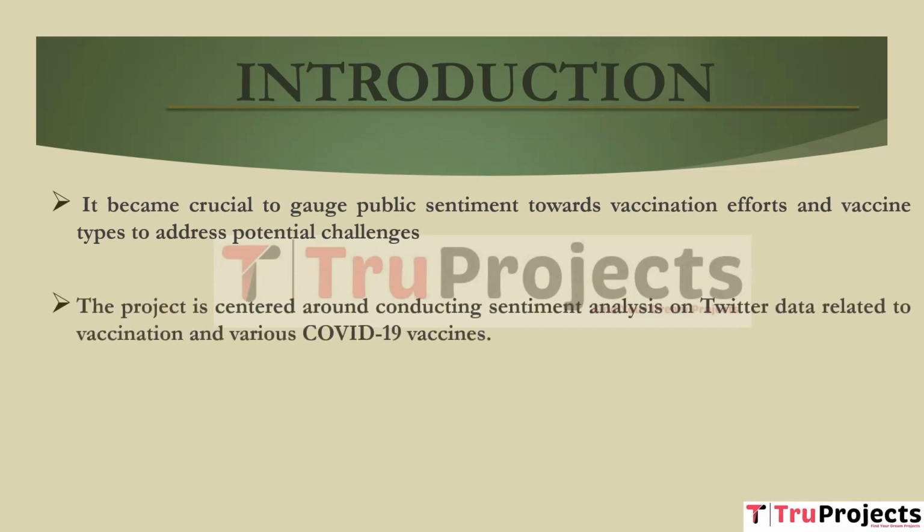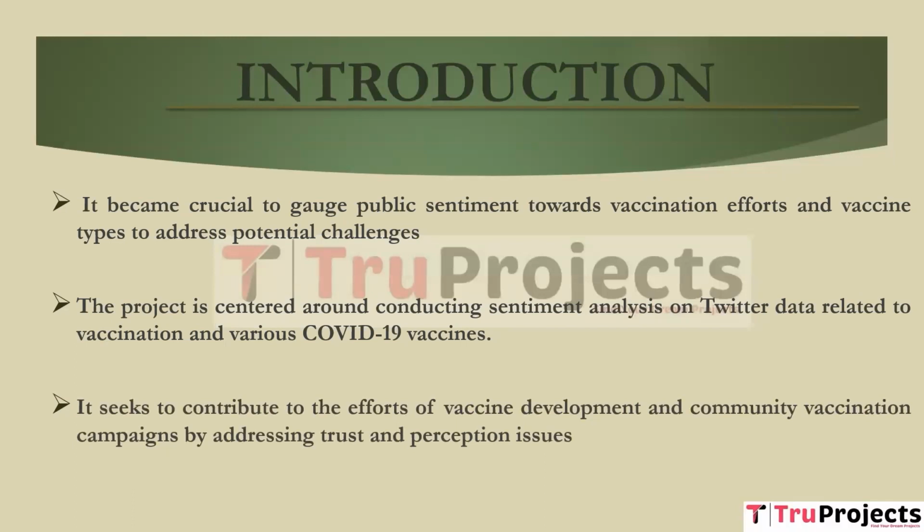The project is centered around conducting sentiment analysis on Twitter data related to vaccination and various COVID-19 vaccines. It involves the use of deep learning techniques to understand and categorize the sentiments expressed by Twitter users. The project aims to tackle issues such as vaccine hesitancy and misinformation by providing valuable insights into public sentiment. It seeks to contribute to the efforts of vaccine development and community vaccination campaigns by addressing trust and perception issues.